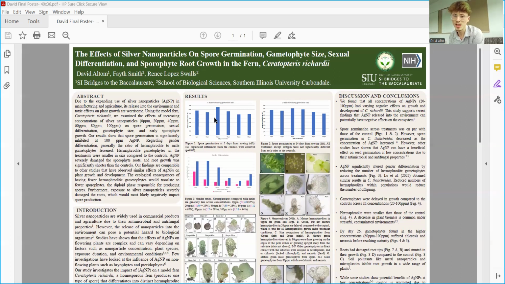Photo A shows a healthy, mature hermaphrodite that has green tissue and is large. In photo B, we have a hermaphrodite that is delayed in growth, although it is still green, and this is at 20 parts per million. In photo C, we have two mature hermaphrodites, with the larger being our control and the smaller being our 40 parts per million. From viewing this, we can see that the treatment is visibly smaller than our control, and this remains true across all concentrations.